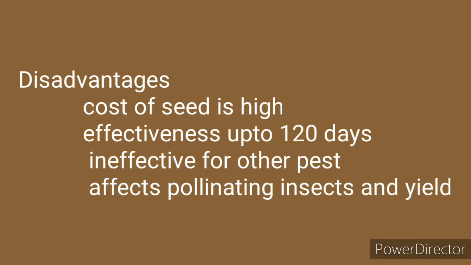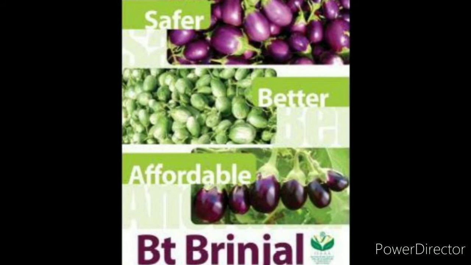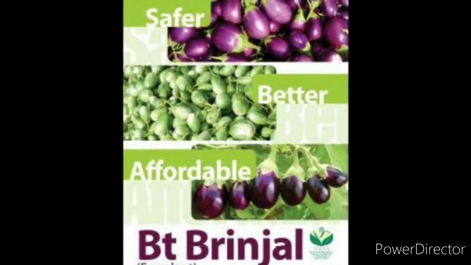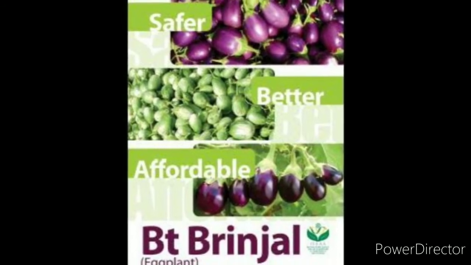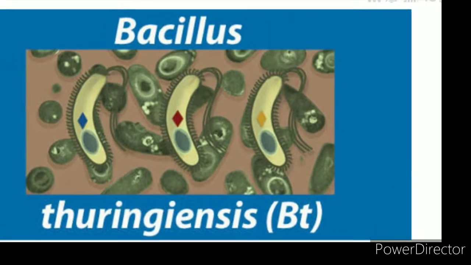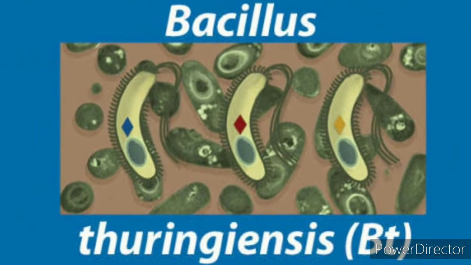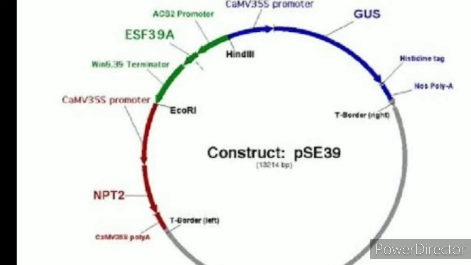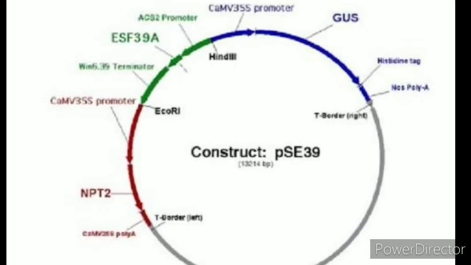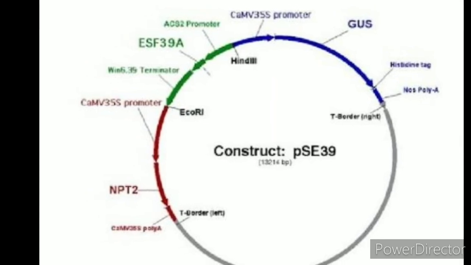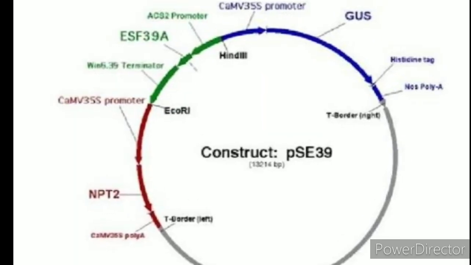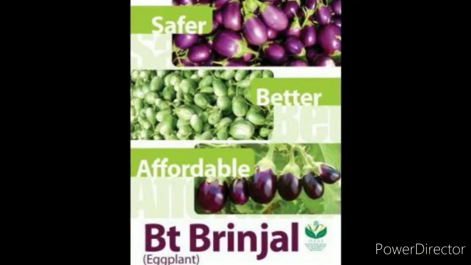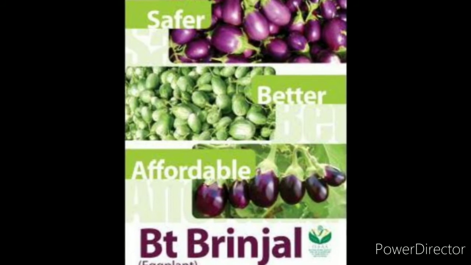Next one is BT brinjal. BT brinjal is another kind of transgenic plant created by inserting a crystal protein gene. This protein is isolated from the soil bacterium Bacillus thuringiensis and incorporated into the genome of various brinjal cultivars. The insertion of the gene along with other genetic elements such as promoters, terminators and an antibiotic resistant marker gene into the brinjal plant. This genetic transformation takes place with the help of Agrobacterium.